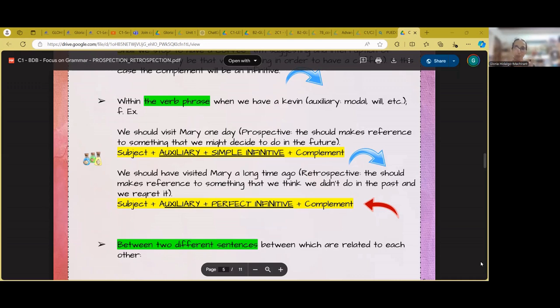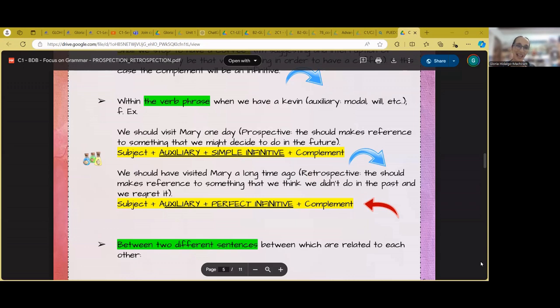That's prospective because the will makes reference to something that will happen next. But if I make reference to something that happened before, for example, by the time I retire, I will have worked for more than 40 years, because I am expressing that in that time of the future, something will have happened before. So I am expressing the action with a retrospective approach. I mean, perfect tenses are not really tenses.